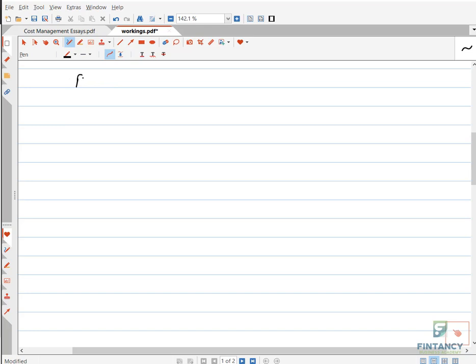So if I say overall, absorption and variable, my friends, what is the main difference? Before we go on to this, just to remind you that we are doing the cost management area, and what is our objective here? The objective is to calculate cost. Every time the question will come, they will say, calculate unit cost. So all the methods will give you the cost. Why do you need the cost?